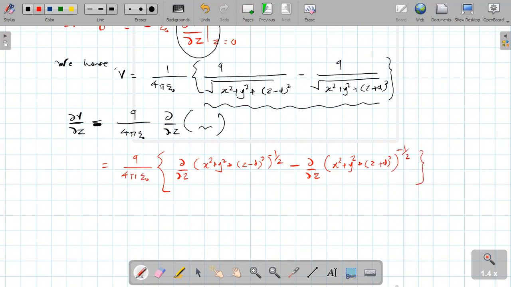Understood? Even someone who does not have mathematics will understand this, that much I will teach you. Okay. Now, next step is what?